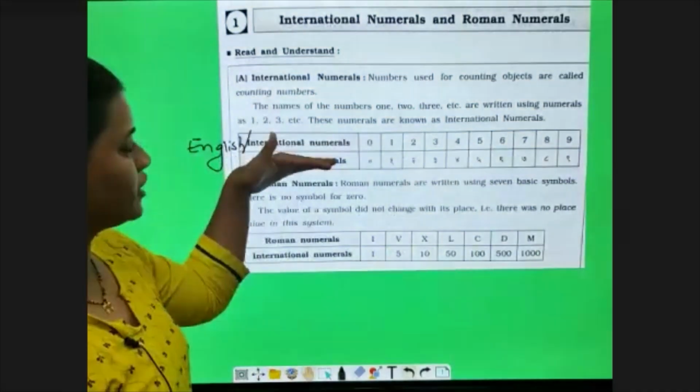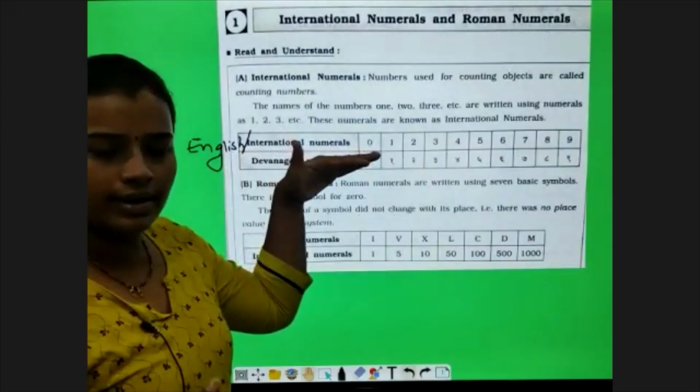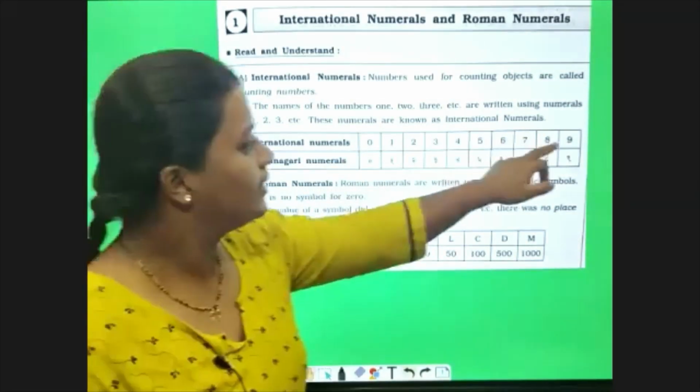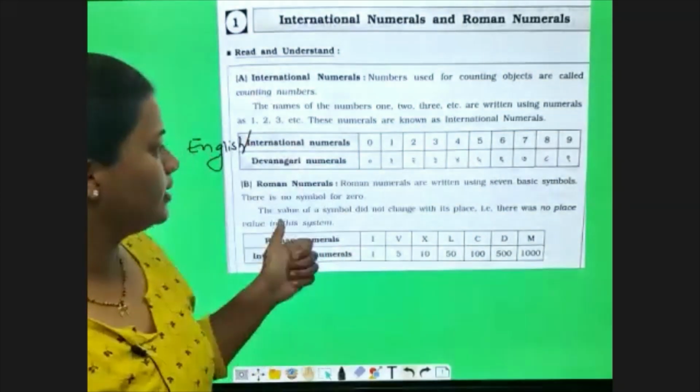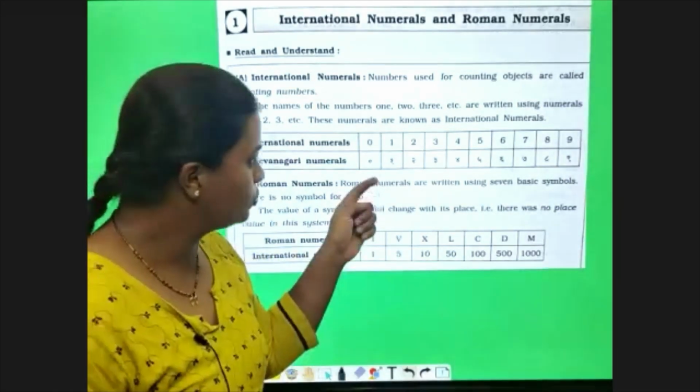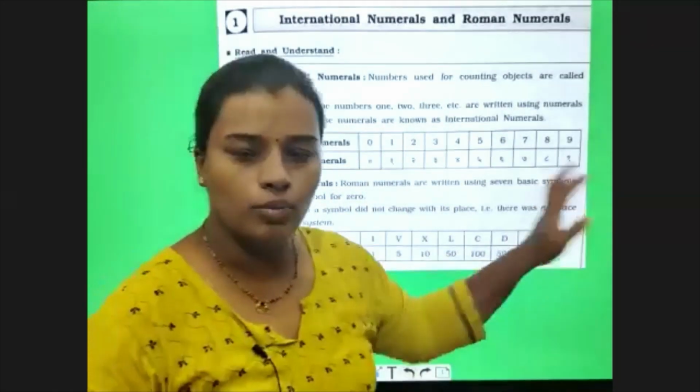So international numerals means our regular numbers which we use in math, which start from 0 till 9. And Devanagari numbers means the numbers which we use in Marathi, which start from Shunya te 9 parent.